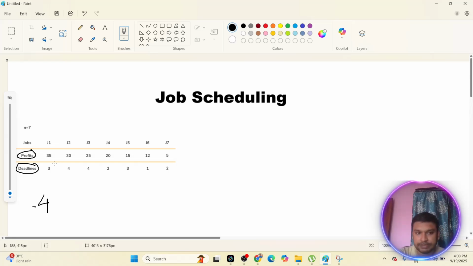So one more time I'm explaining. You have profits and deadlines. Now, by seeing the deadlines, we can understand 4 is the maximum deadline. So which jobs will you choose to maximize your profit? Here also you can understand this is a type of maximization or minimization problem. At the same time, this can have a lot of different solutions. From those solutions, you have to identify the feasible solutions depending on the deadline. Some of the solutions would be feasible solutions.